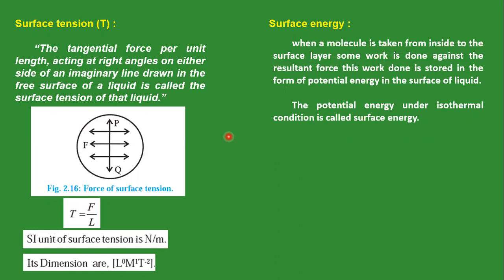When we take a molecule from inside to the upper layer, some work is done against the resultant force, because the molecules present on the uppermost layer experience a downward force. Against that force, we bring this molecule in an upward direction. So some work is done, and this work is stored in the form of potential energy in the surface of the liquid, and this potential energy under isothermal condition is called surface energy.